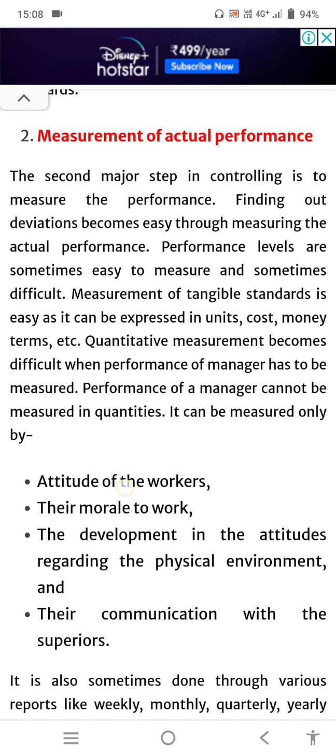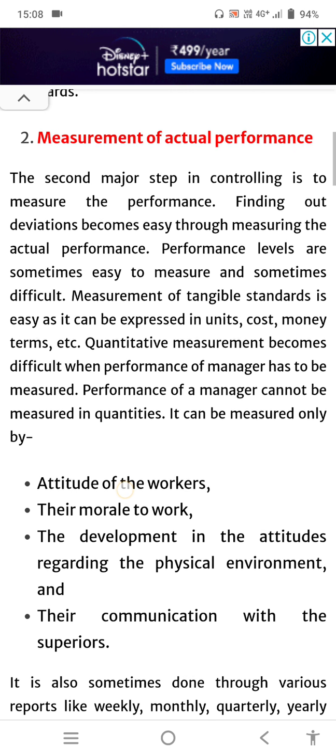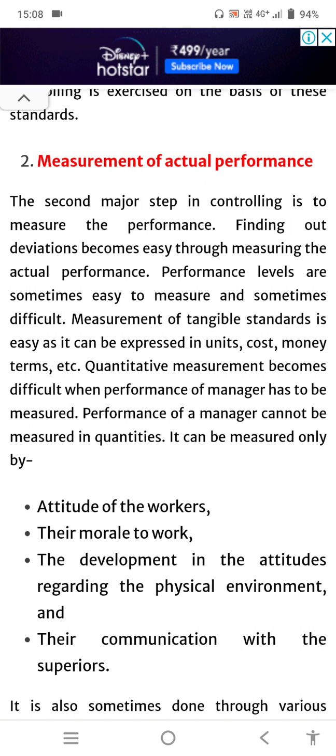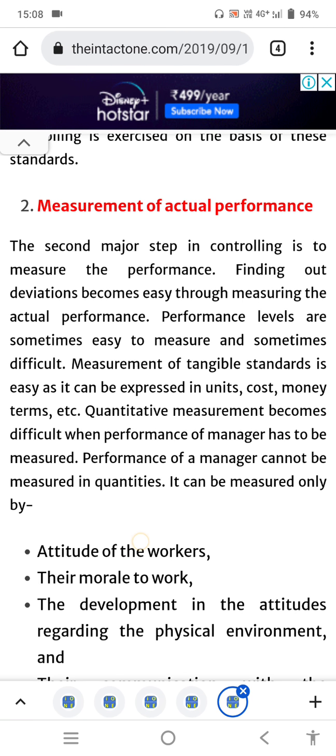To meet this standard, we have to measure the actual performance. Whatever business activities we do, whatever steps we take in the business process, and whatever methods we follow, all should match the standards which we have maintained. Our actual performance should be equal to the standard, or it should be more than that.